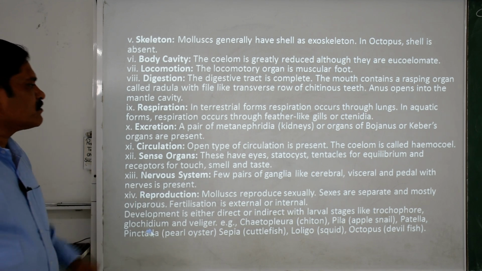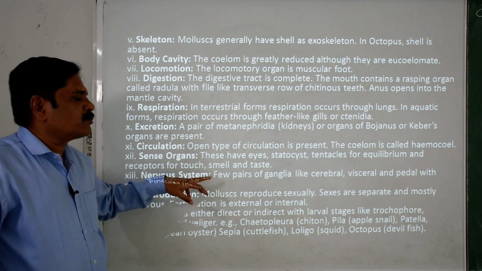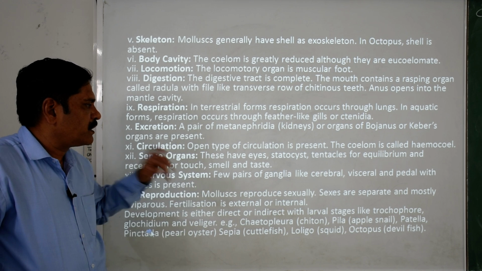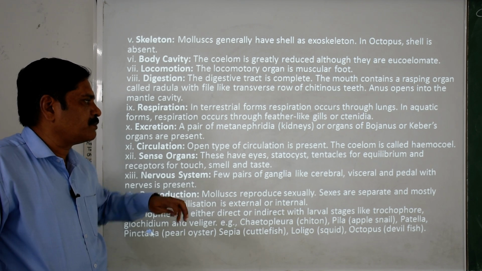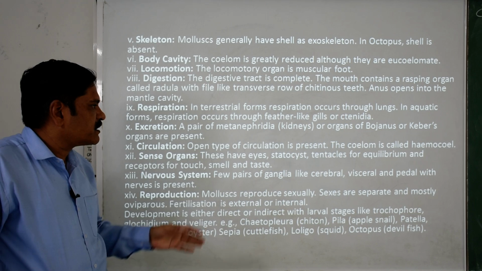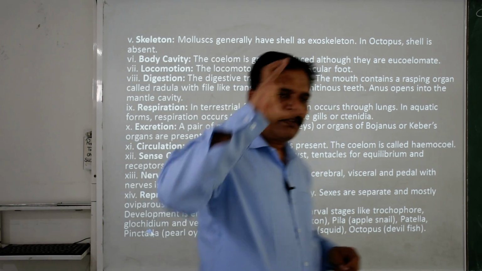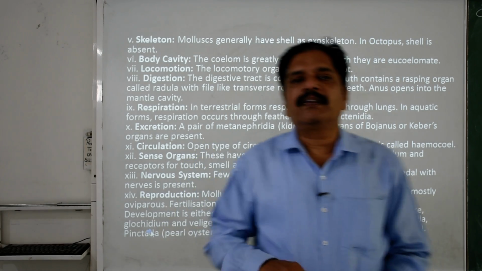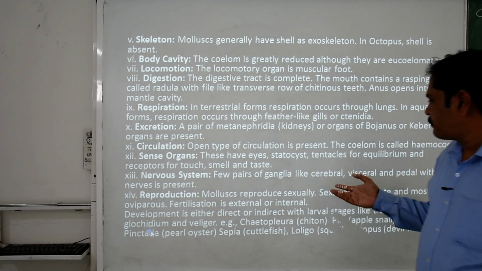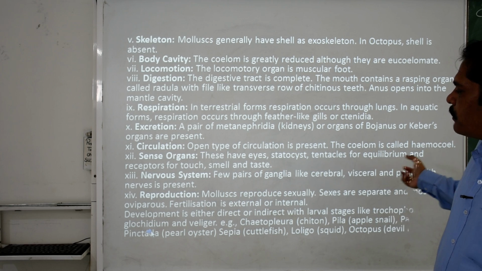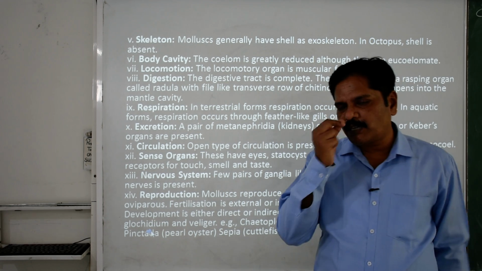Clear? Then the nervous system. It does not have any brain-like structure, but ganglia are present, especially the cerebral, visceral and pedal ganglia. Cerebral ganglia are present where? In the head region. Visceral ganglia are present in the visceral body parts, and pedal ganglia are present in the foot.